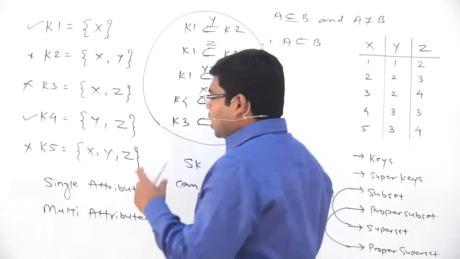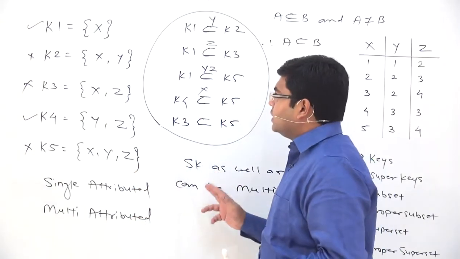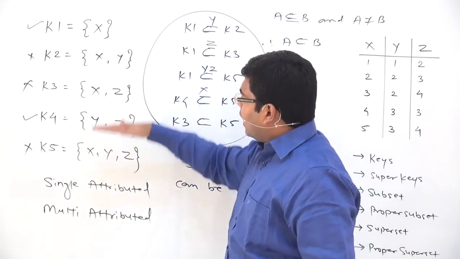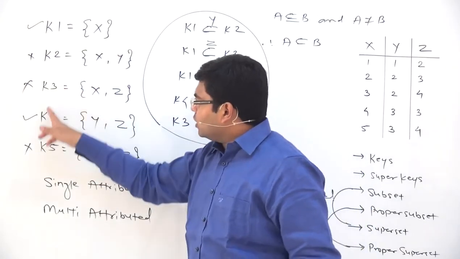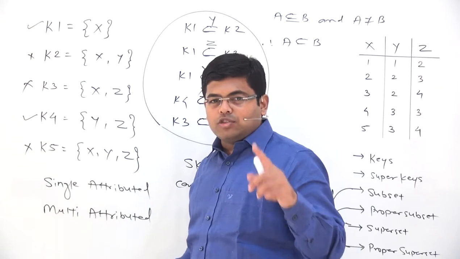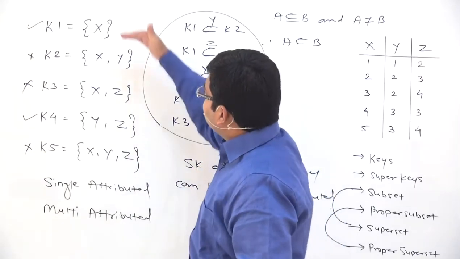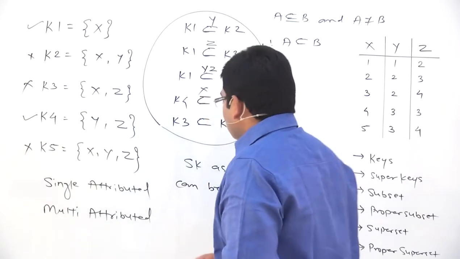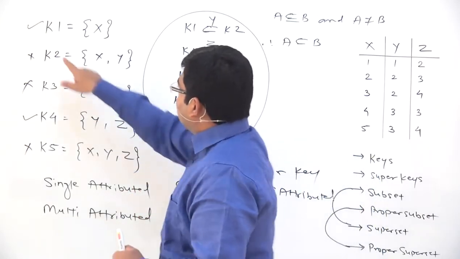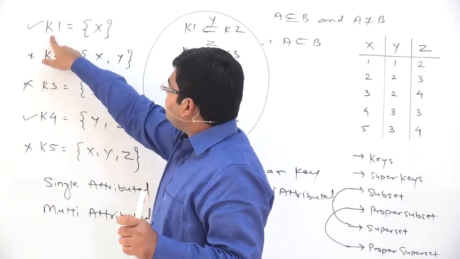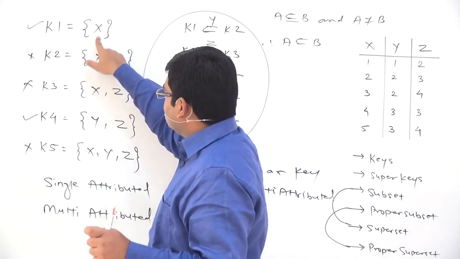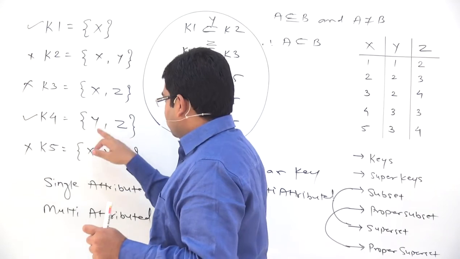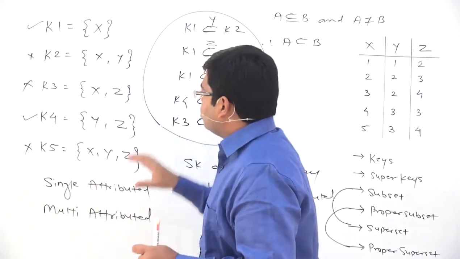So let's count how many super keys are there, how many candidate keys are there, or how many keys are there. Initially all of them are super keys, K1, K2, K3, K4, K5, therefore the number of super keys will be equal to 5, but the number of keys is just equal to 2. Okay, and therefore K1 is a key which consists of a single attribute, K4 is a key which consists of multiple attributes. So what does that mean?